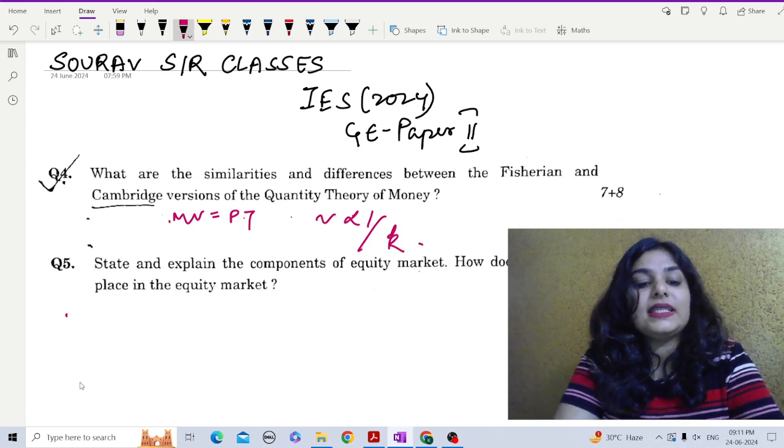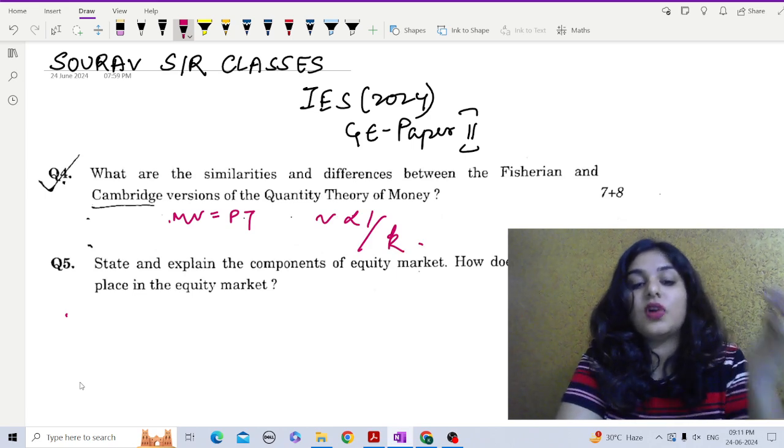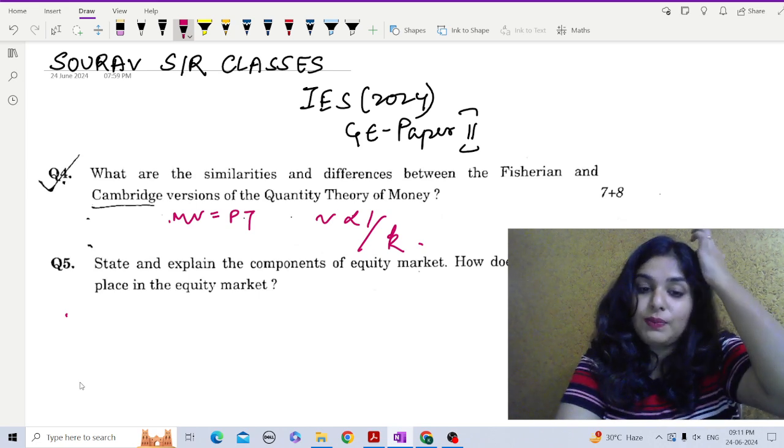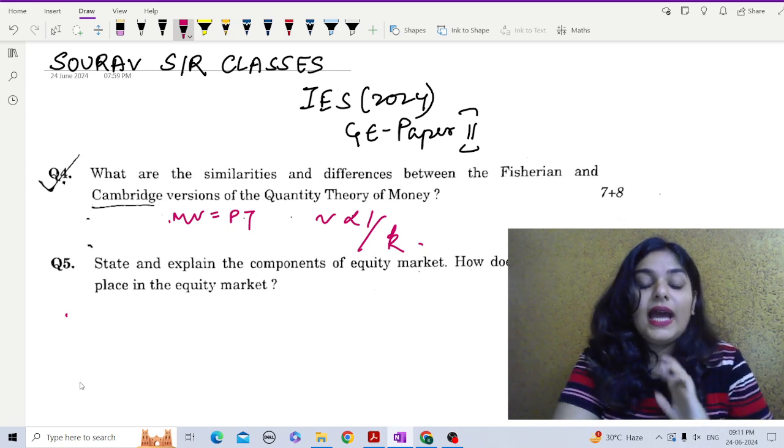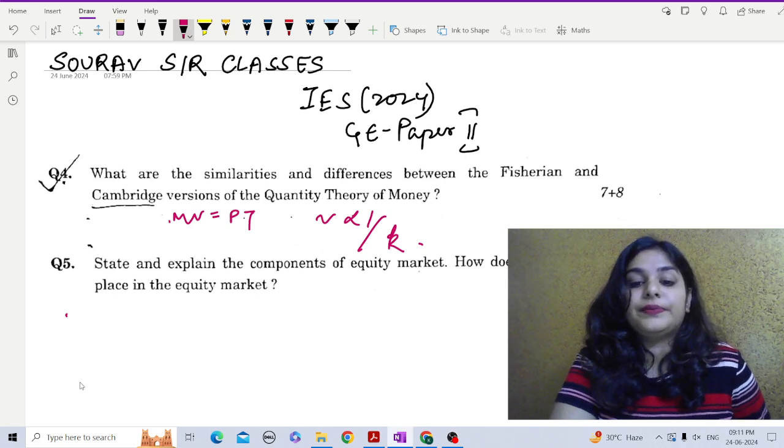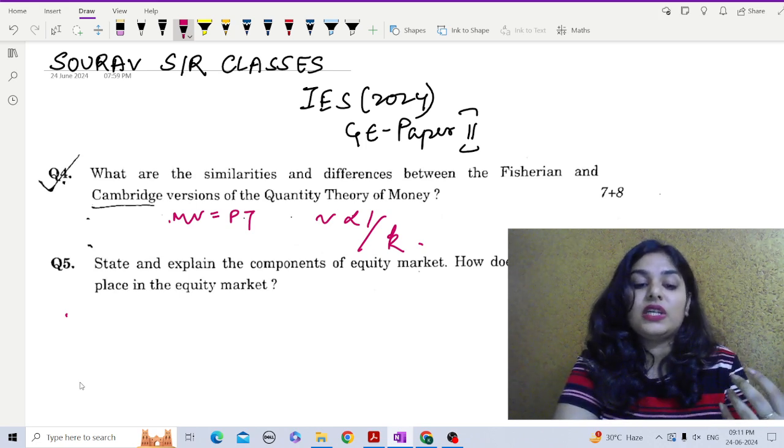Next is monetary policy implications. Of course, in Fisher's theory, there is a clear implication for monetary policy, and Cambridge theory suggested that the effectiveness of monetary policy may vary depending on factors such as liquidity, individual behavior, and the state of the economy.